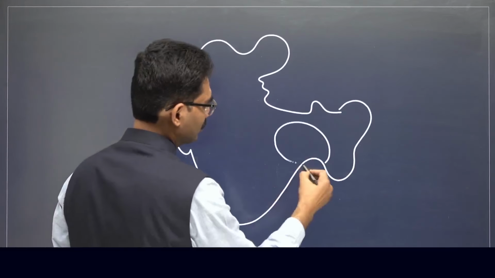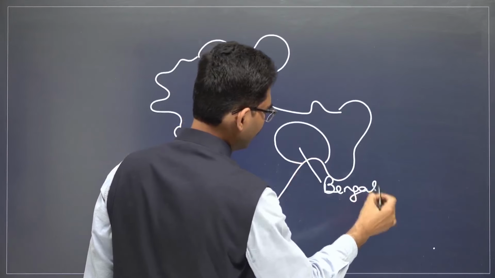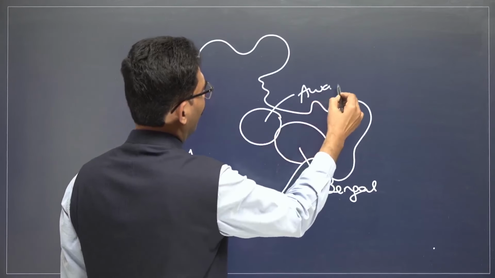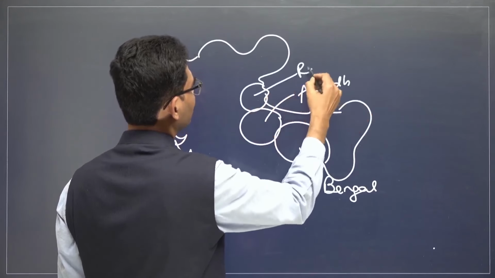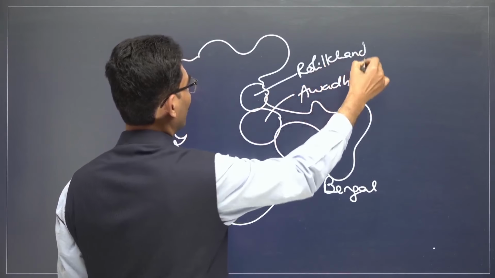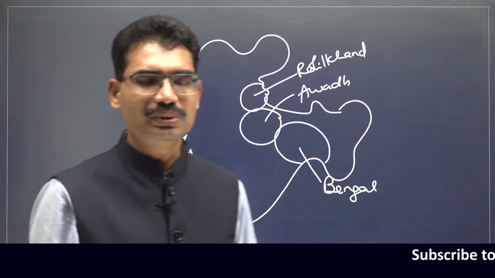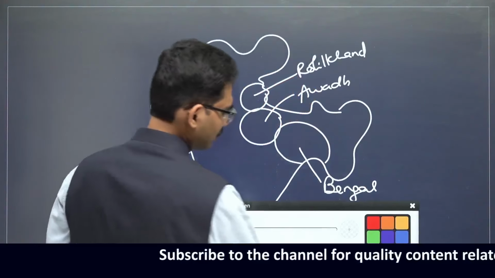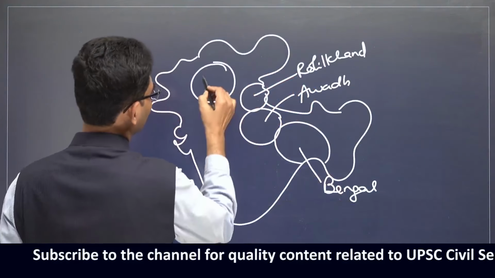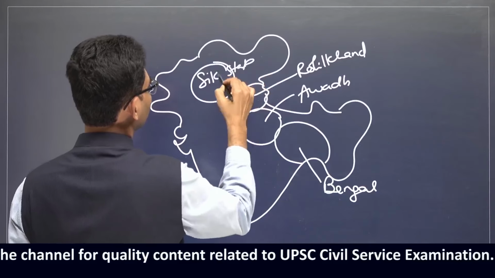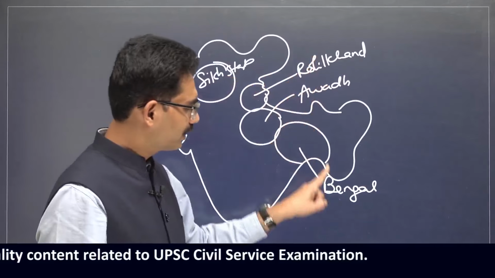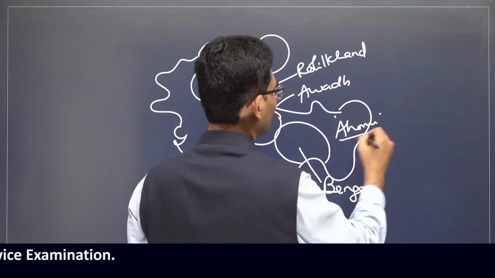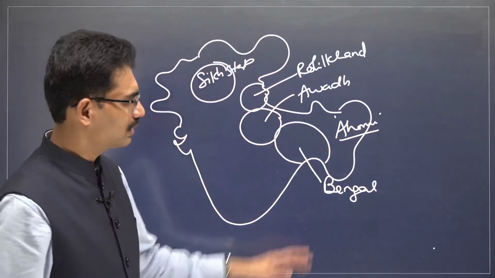Here one kingdom emerged. This kingdom is Bengal kingdom. Here one kingdom emerged, Awadh kingdom. Here one kingdom, Rohilkhand. Remember this, what are the various different kingdoms that became successor states to Mughal Empire, means this only. Next one. Here, Sikh state, Rohilkhand kingdom, Awadh kingdom, Bengal kingdom, Sikh kingdom. And here already Ahoms were there for many centuries. Aurangzeb could not conquer this and it is continuing that side.